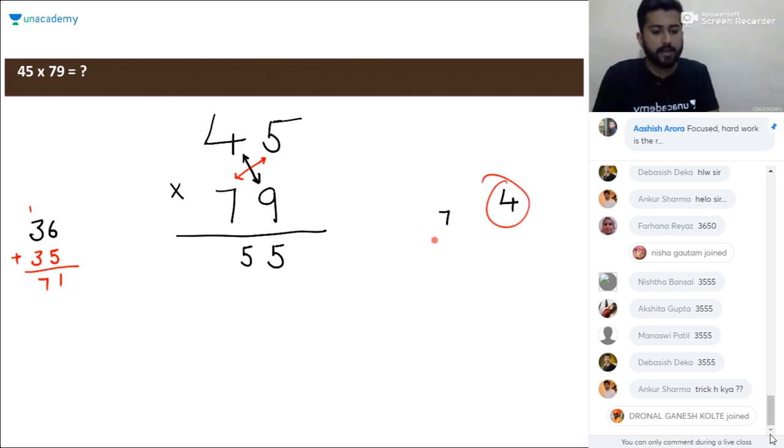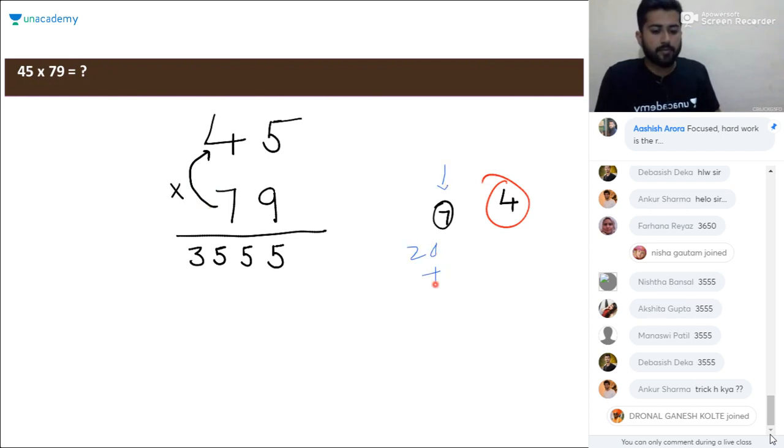Okay. Then 7 and 4, these two tens digit numbers, 7 into 4 will be 28, and we are left with a carry, that is 7. So 28 plus 7 will be 35, and then we will write 35 here. So it is directly 3555.